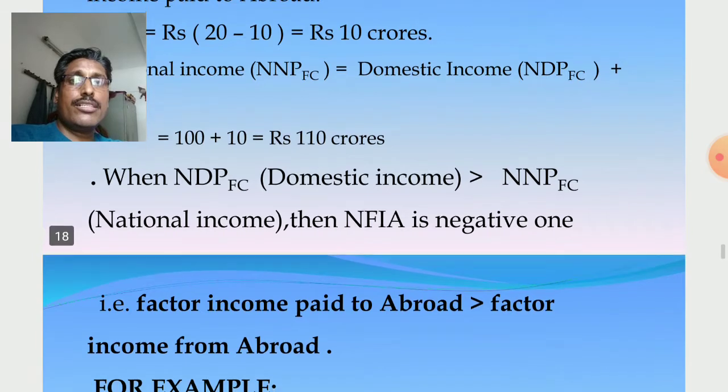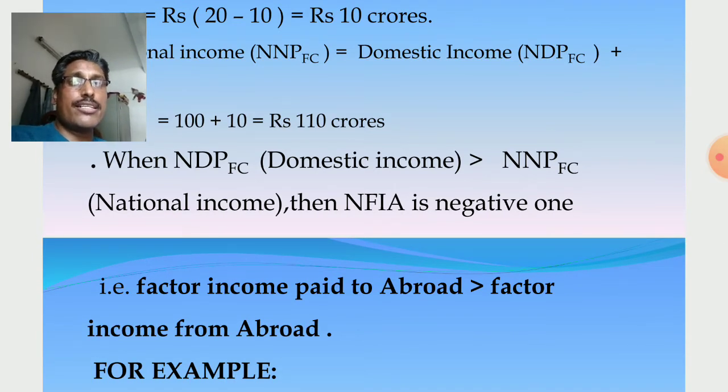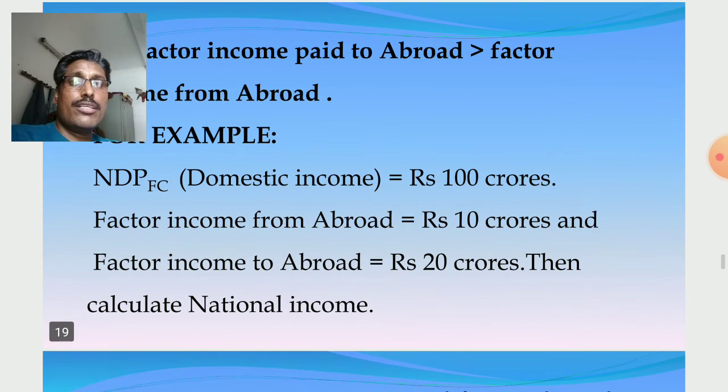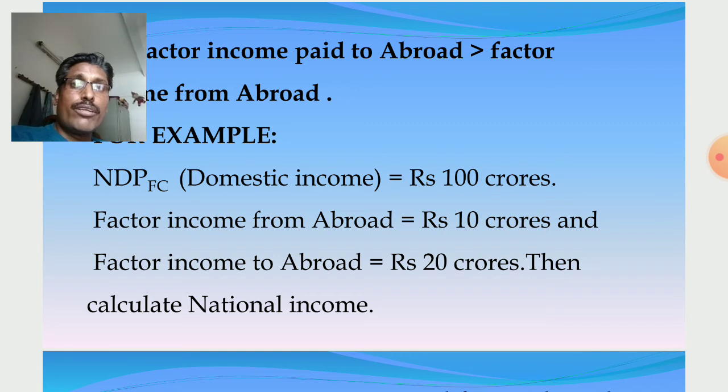Just the opposite: when domestic income is greater than national income, NFIA is negative. When NFIA is negative, receipt is less than payment, which means payment is greater than receipt. Factor income paid to abroad is greater than factor income received from abroad. So in this case NFIA is negative, and domestic income is greater than national income. Example: same domestic income of rupees 100 crores, factor income received from abroad rupees 10 crores, paid to abroad rupees 20 crores.